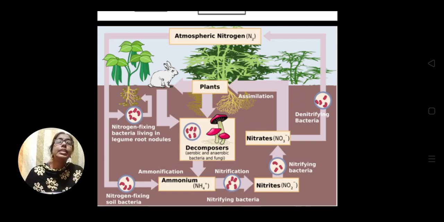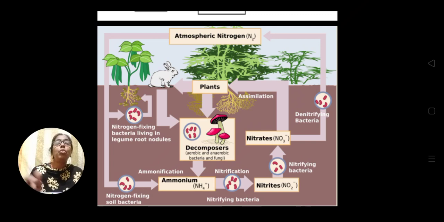Here you can see that atmospheric nitrogen is fixed by the bacteria. On the left side, the nitrogen fixing bacteria, the legume plant and the root nodule are there, and the bacteria in the plant are also fixing the atmospheric nitrogen.